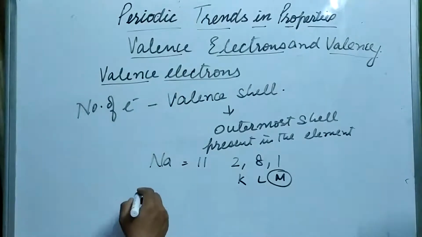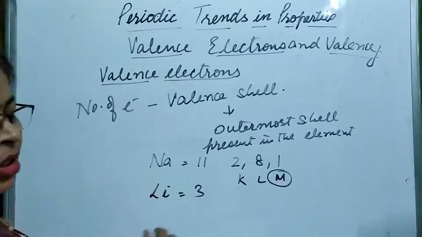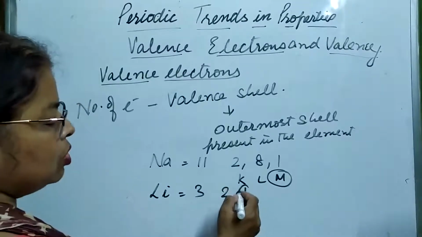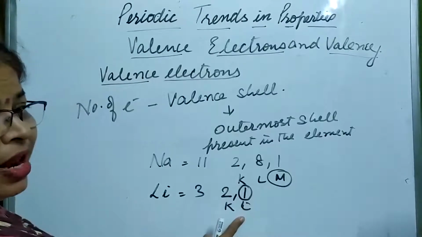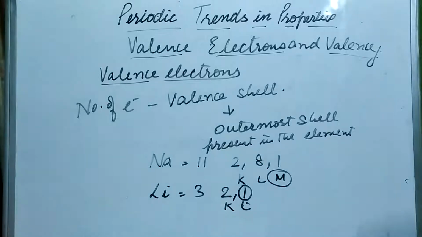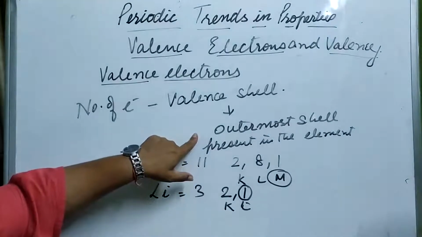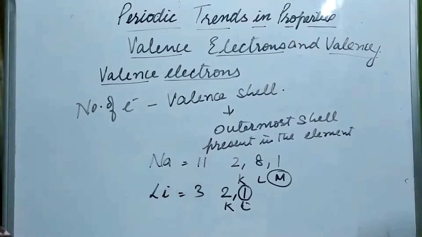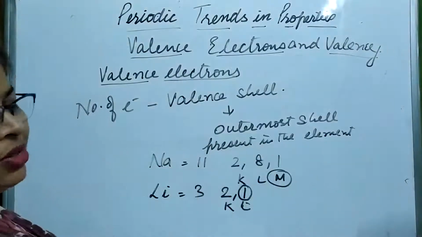But if I discuss lithium, atomic number is 3. So 2, 1. So this is K, L. L is the valence shell. Okay, so what is valence shell? The outermost shell present in the element, among the number of shells present in an element, represents the valence shell.